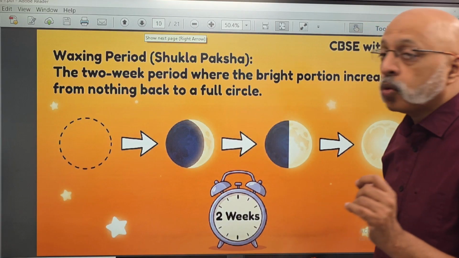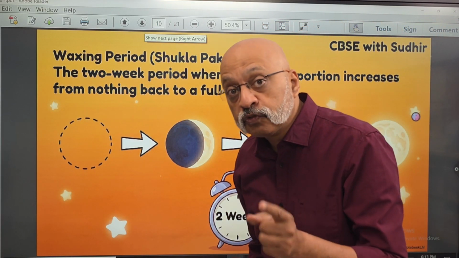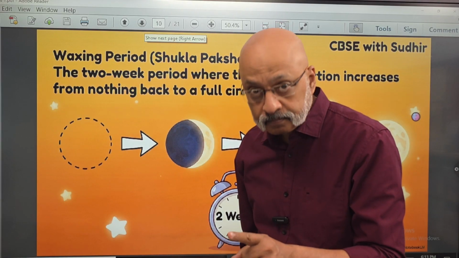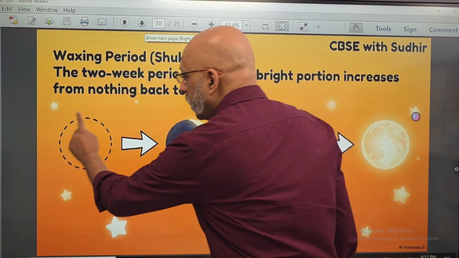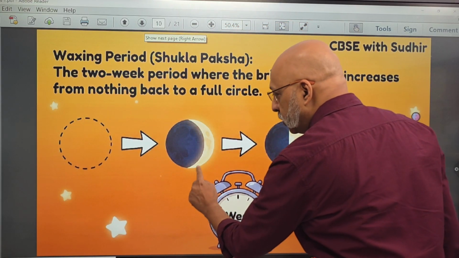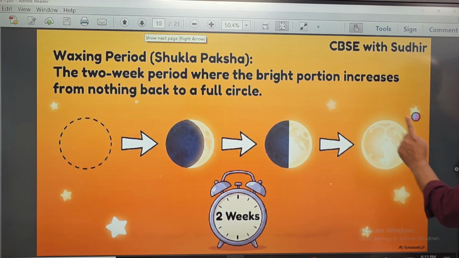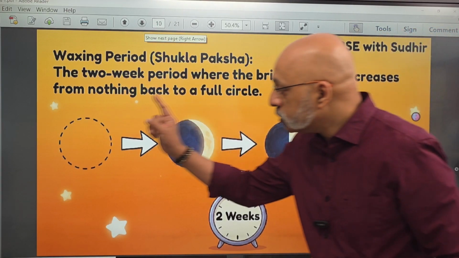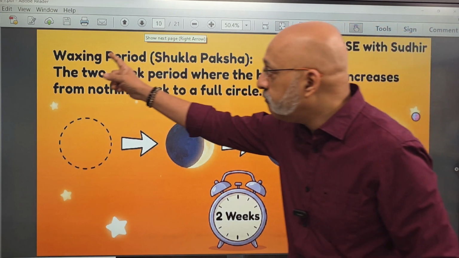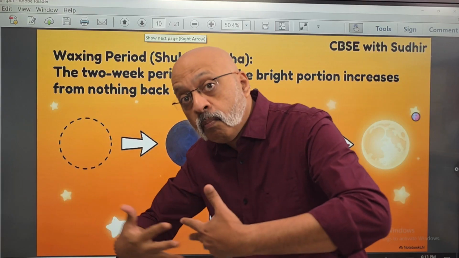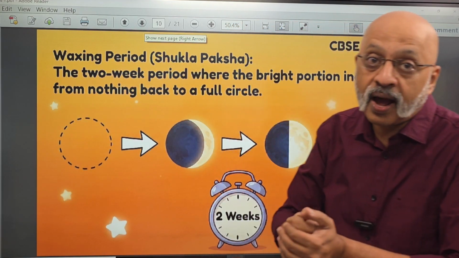The next one is known as the Shukla Paksha, which is the waxing period. That is, it goes from the 3 o'clock position to the 9 o'clock position. So it goes from this position, it gradually gets a little bit of the moon visible, then half moon is visible, and then back to the full moon, that is the 9 o'clock position. So the 3 o'clock position to the 9 o'clock position is known as the Shukla Paksha, which is the waxing period where more and more part of the moon starts getting visible to the human eye from the earth.